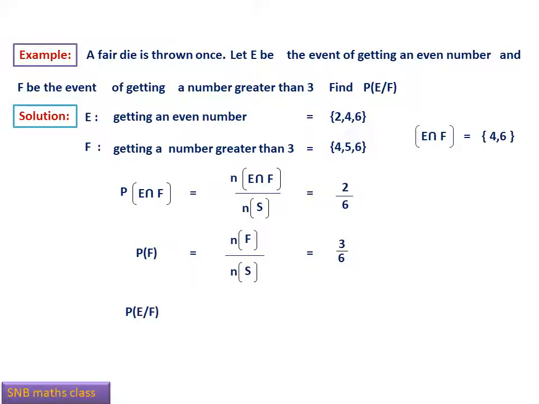Now by definition, what is probability E given F? This will be equal to probability E intersection F divided by probability F. So that will be equal to 2 by 6 divided by 3 by 6, which is 2 by 3. So this is how we can find the conditional probability. What is very important is you have to first identify what is the first event, what is the second event.